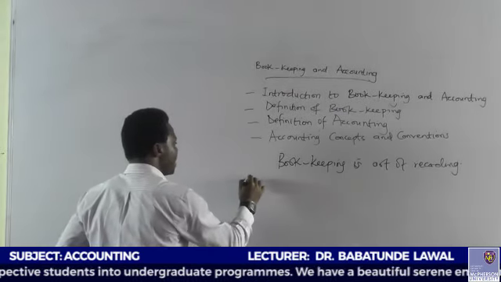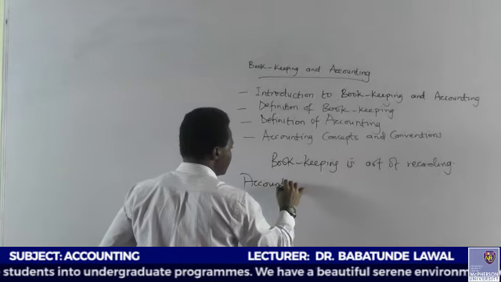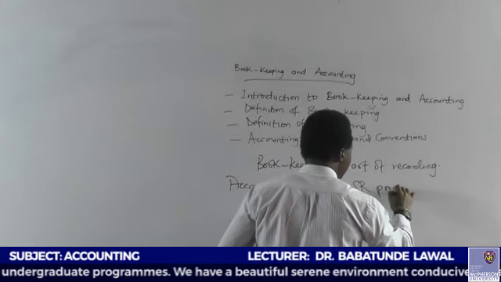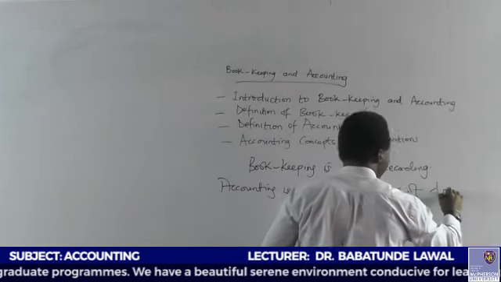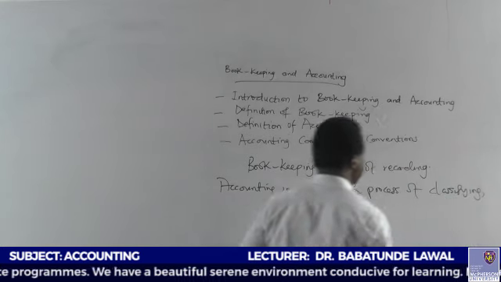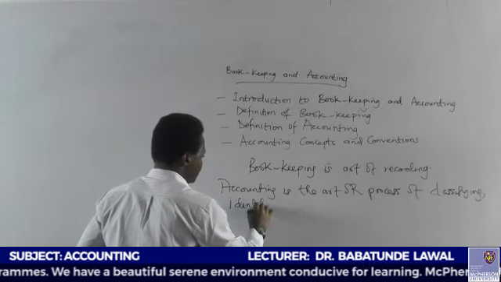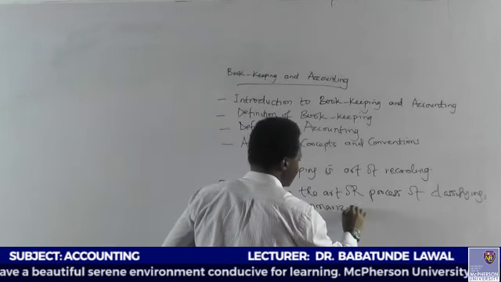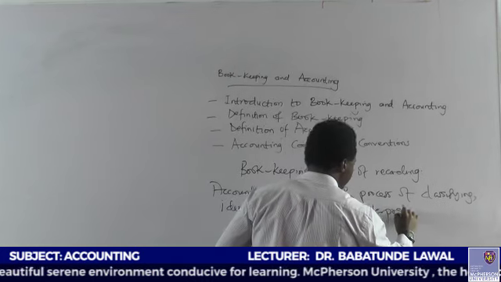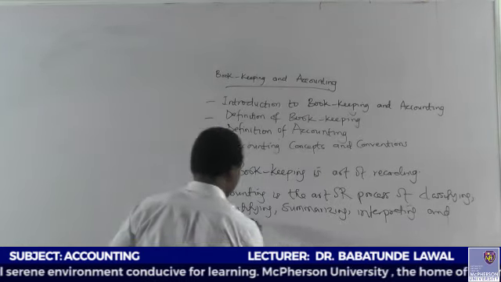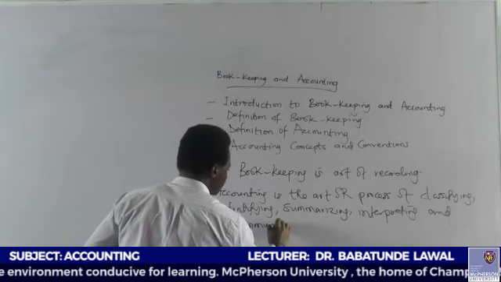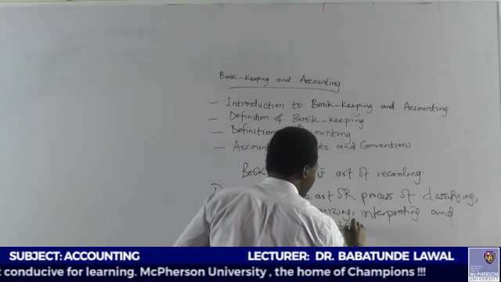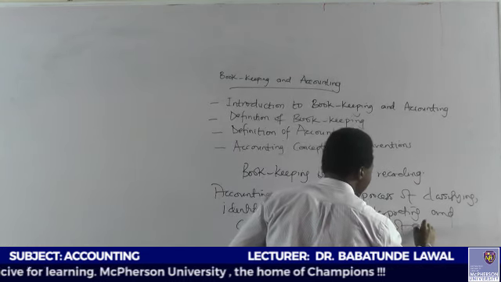Accounting is the art or process of classifying, identifying, summarizing, interpreting, and communicating to the users of accounting.